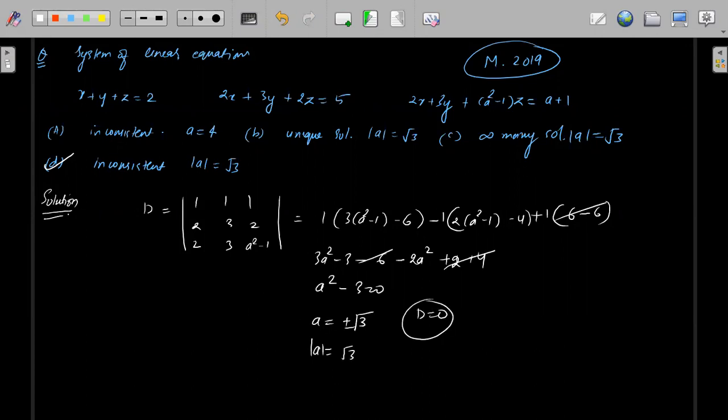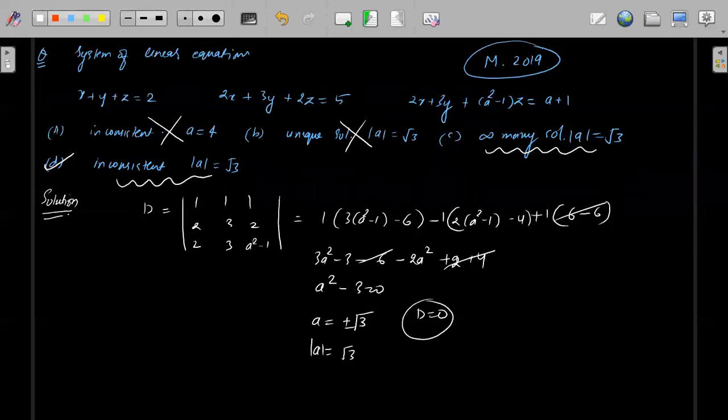Now see, inconsistent if a is equal to 4. But for a equal to 4, this will never be equal to 0. Infinitely many solutions for a equal to root 3. Inconsistent for a equal to root 3 can be possible, right? But for a equal to root 3, a unique solution will not come because D is equal to 0. So for a equal to root 3, we will have D equal to 0. Now you can have infinitely many solutions or inconsistent.